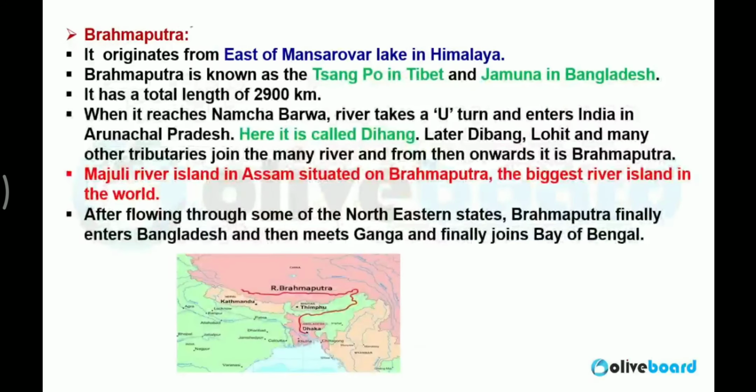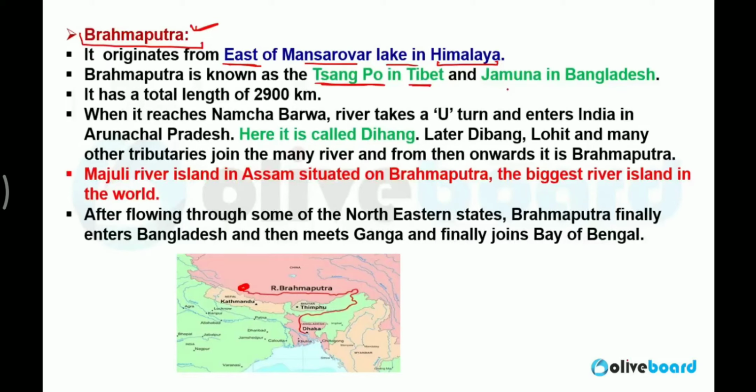Next, Brahmaputra. Now, Brahmaputra is also interesting. Brahmaputra originates east of Mansarovar Lake in Himalaya. This is the origin of Brahmaputra, east of Mansarovar Lake in Himalaya. Brahmaputra is known as Sangpo in Tibet. In this overall Tibet region, it is called Sangpo.